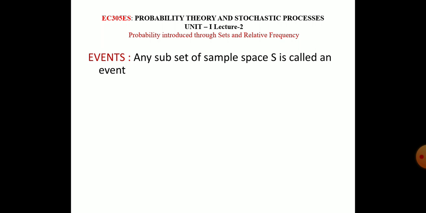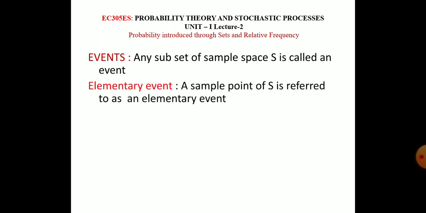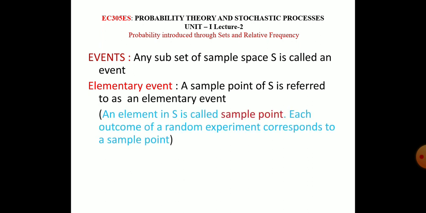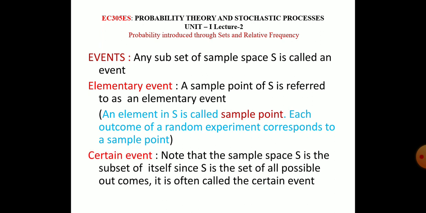So, what is an event? Any subset of a sample space S is called an event. Elementary event: a sample point of S is referred to as an elementary event. An element in S is called a sample point. Each outcome of a random experiment corresponds to a sample point. The next, certain event.